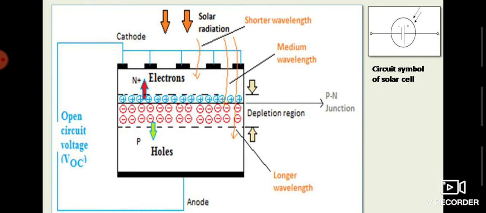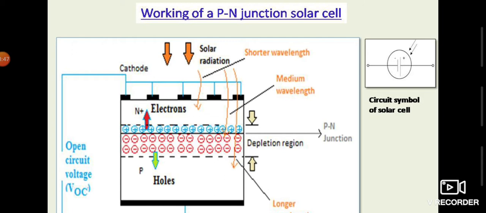Because if the N plus region were thicker in comparison to the P region, then the sun rays incident on the surface of the N plus region would not be able to penetrate through it and reach the PN junction in the depletion layer. So these are the two main factors you have to keep in mind while drawing the structure or construction of a PN junction solar cell.